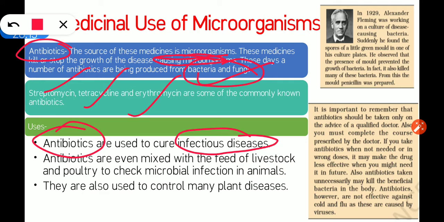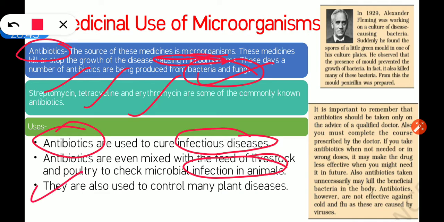And antibiotics are even mixed with the feed of livestock and poultry to check microbial infection in animals. You know, there are dairy animals, poultry animals, so microorganisms also live in those animals. So to protect them from disease, these antibiotic tablets are mixed in their feed, to protect them from any microbial infection.